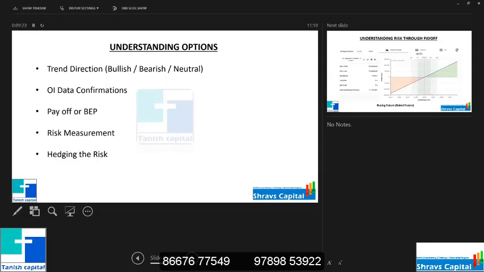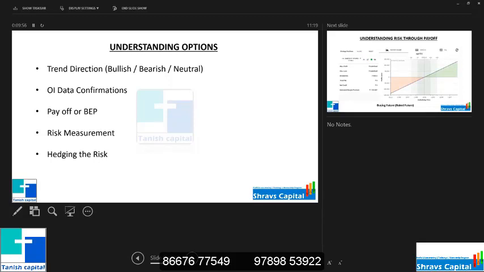Then again, risk measurement. You need to know this. There may be people selling 10 lakhs, 20 lakhs worth with 10 lakh capital, and they don't know the real risk. Suddenly, some 1 month back, Modi announced a 20 lakh crore package, right? What happened? 400 points up, and even the 600, 700, 800 points away calls jumped 20 times, 30 times. But they expired at zero. But if you had sold 20 lakhs, 30 lakhs of far out-of-the-money calls, you would obviously be squaring up, whether you square up or your broker squares up based on the margin. So those things you need to know.